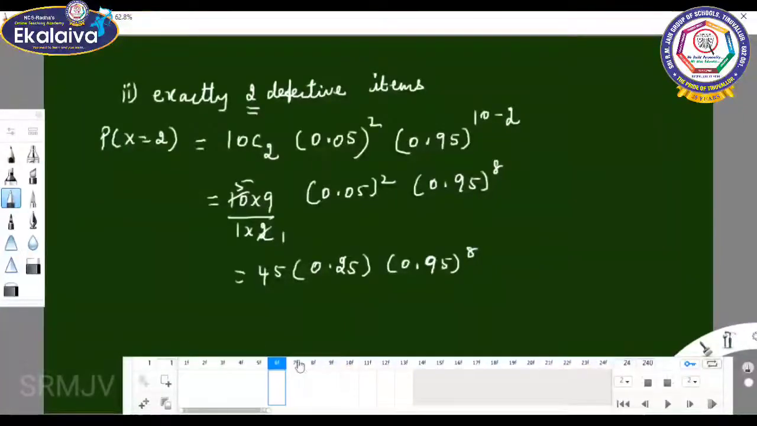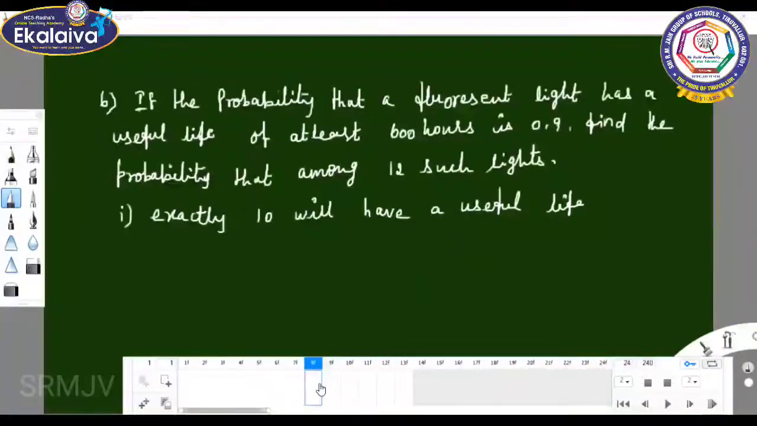See the next question, the sixth question. If the probability that a fluorescent light has a useful life of at least 600 hours is 0.9, find the probability that among 12 such lights, exactly 10 will have a useful life of at least 600 hours, at least 11 will have a life of at least 600 hours, and at least 2 will not have a useful life of at least 600 hours.